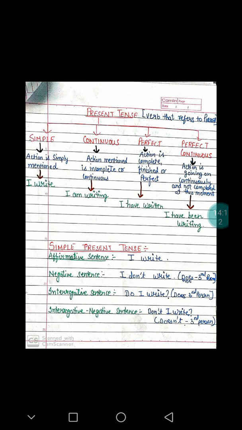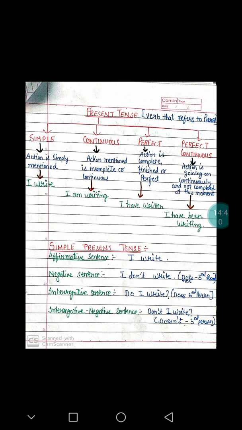I'll give you examples. For regular action, I come here daily. Or I write. Okay, I write. This action of writing is undertaken regularly. Okay, this is a regular action.